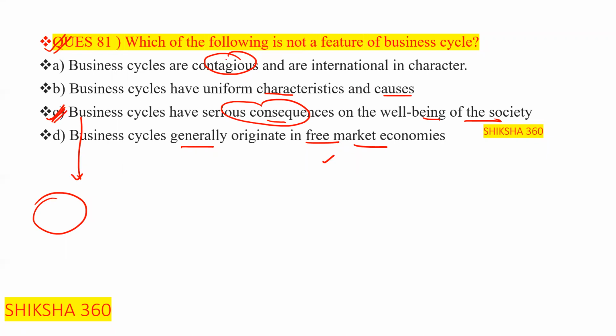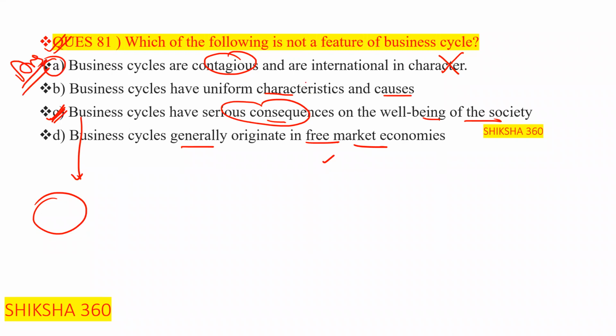So business cycles are contagious and are international in character. This one is not the answer, clear? This one is not the feature. So this one is our answer.